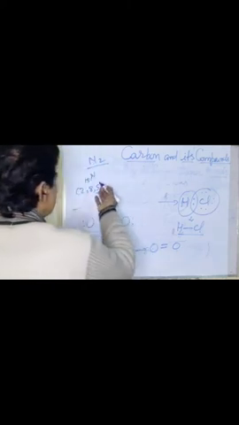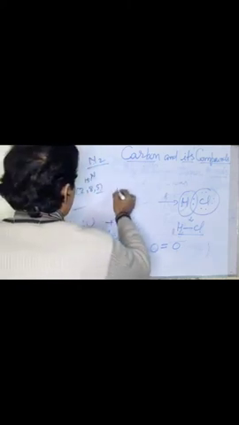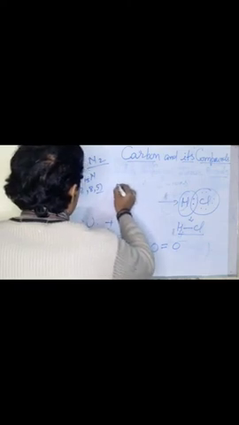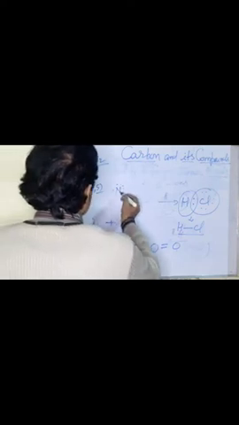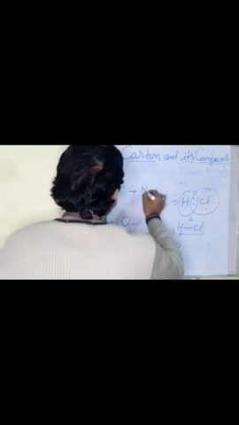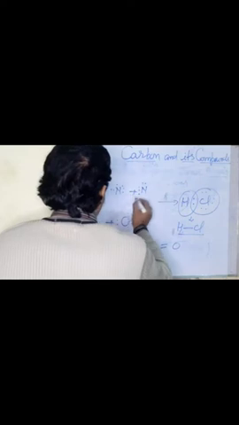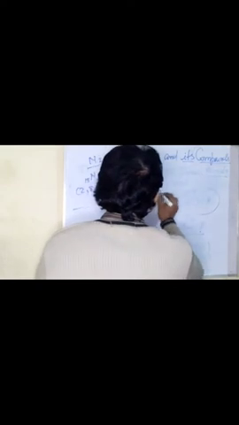So in order to represent the covalent bond between two nitrogen atoms, we have to furnish this electronic configuration here. There are 5 electrons around the symbol of the nitrogen atom, and when the two nitrogen atoms come together to form the covalent bond, what will happen? If both of the nitrogen atoms combine by the sharing of 3 electrons each, then there will be formation of 3 covalent bonds between two nitrogen atoms.